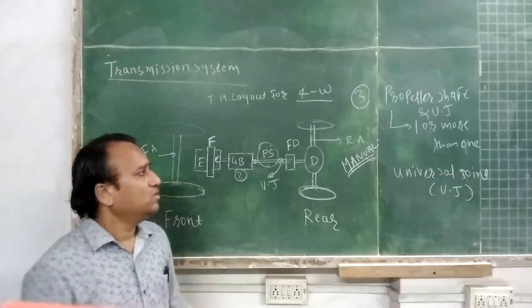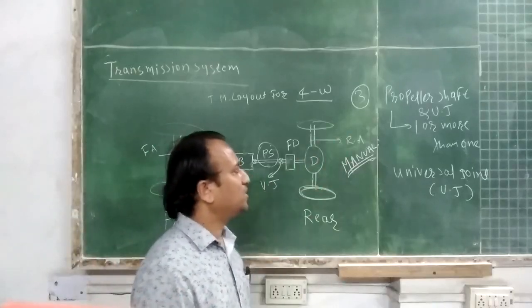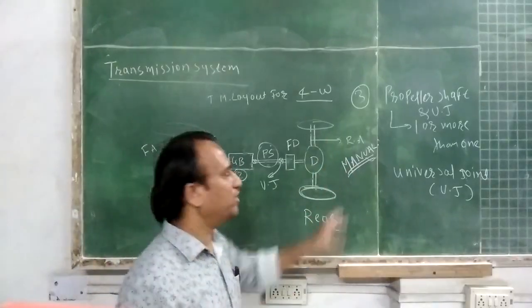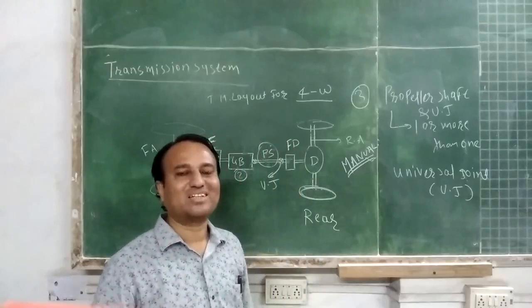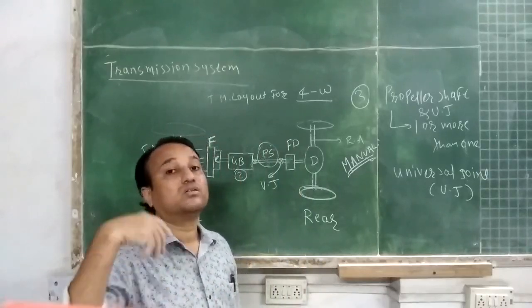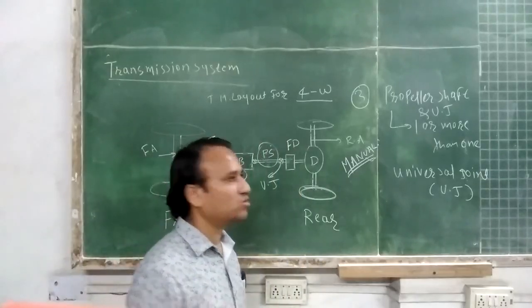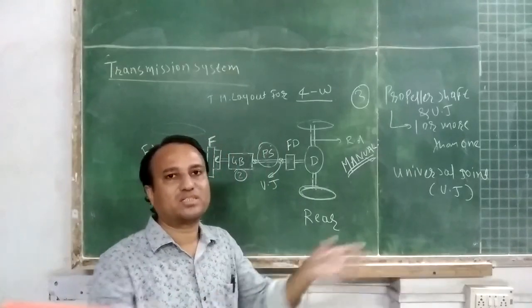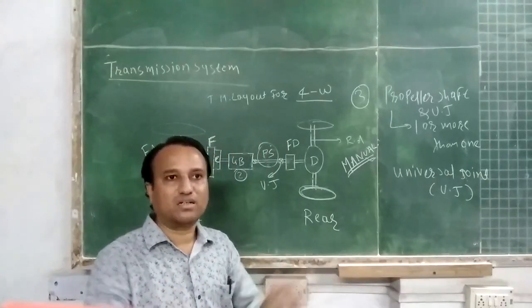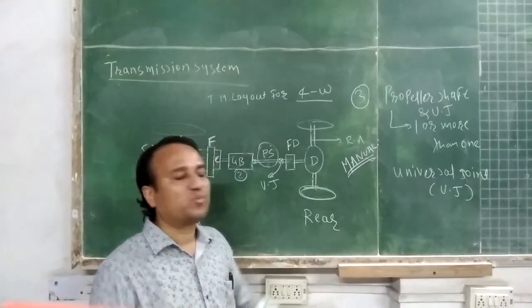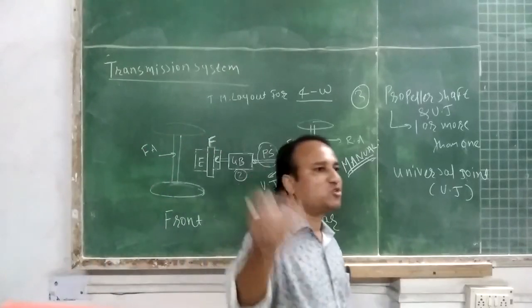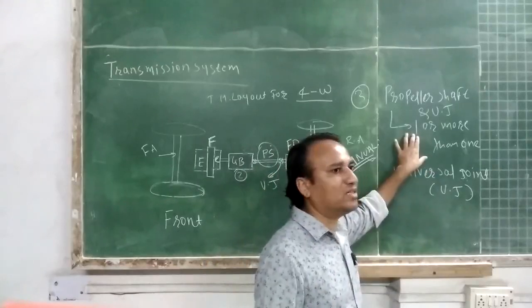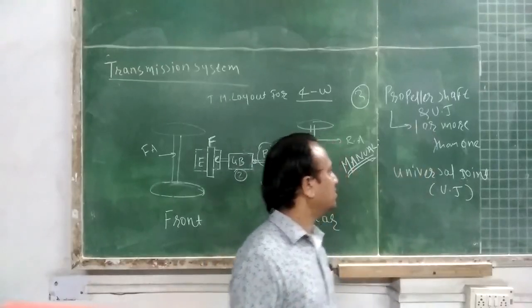Okay. So propeller shaft, one or more than one in number, with slip joint or without slip joint, that is either sliding joint or slip joint. With the help of a slip joint, the length of the propeller shaft can be altered, that is, the length of the propeller shaft can either increase or decrease if a slip joint is used. That is the advantage of a slip joint instead of a sliding joint.